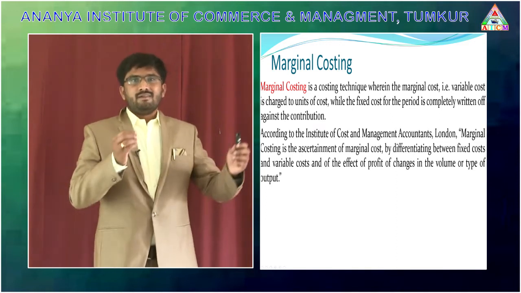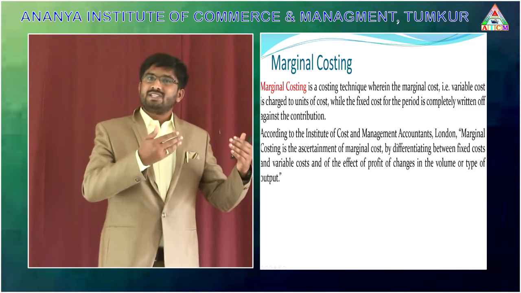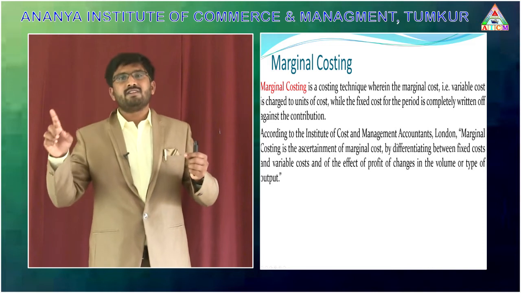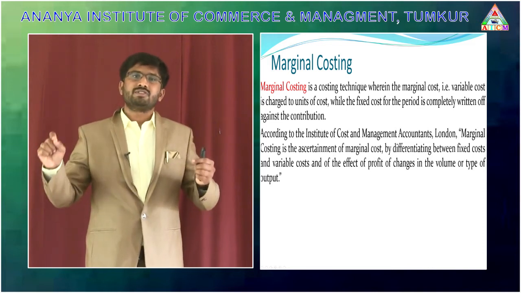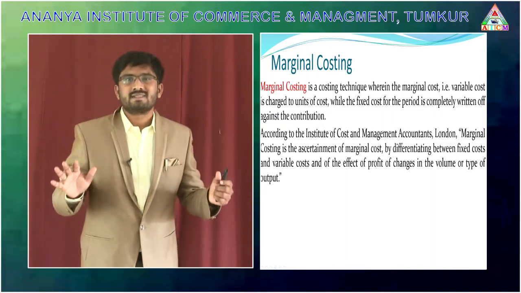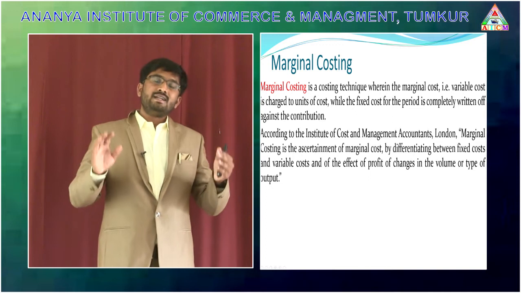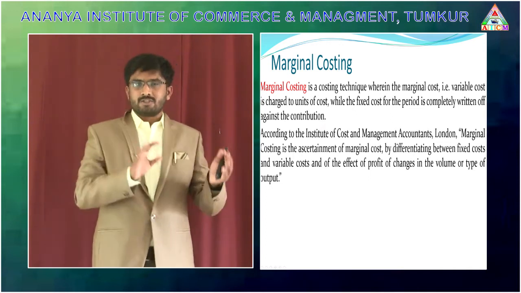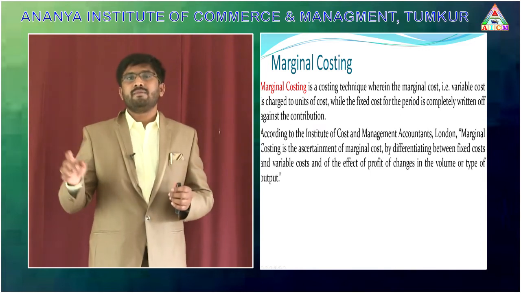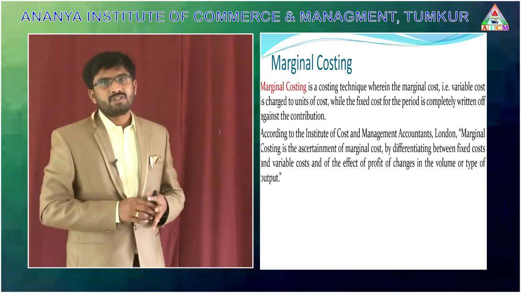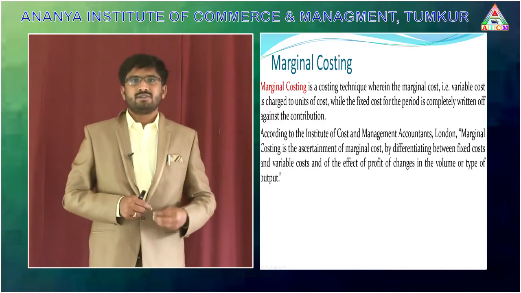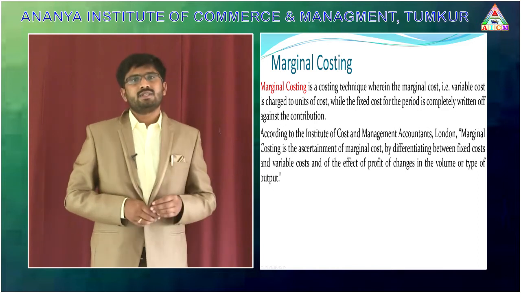That means when marginal cost changes, it directly affects the profitability position of the organization, because fixed cost is always constant. It never changes until there is a capacity variation. So the effect of marginal costing has a direct impact on the profitability position of the organization. That's why we need to ascertain the marginal cost incurred in order to produce the product.